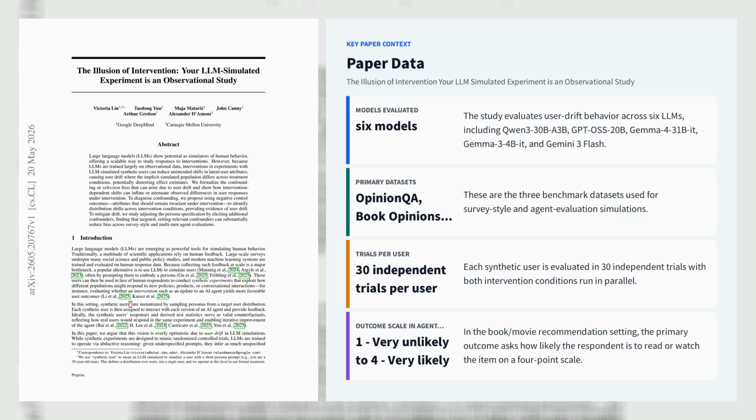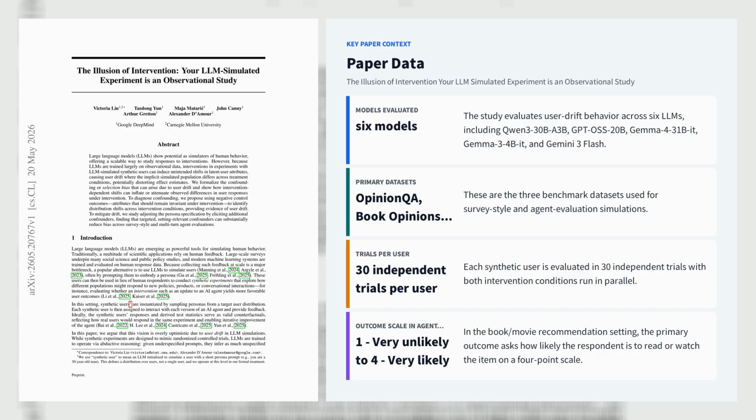Let's explore the second paper. The Illusion of Intervention: Your LLM Simulated Experiment Is an Observational Study. This paper shows that LLM-based synthetic user experiments often do not implement randomized trials. They behave like observational studies with intervention-dependent selection bias. The authors formalize user drift as a causal confounding problem.